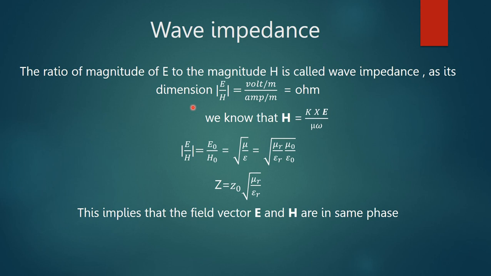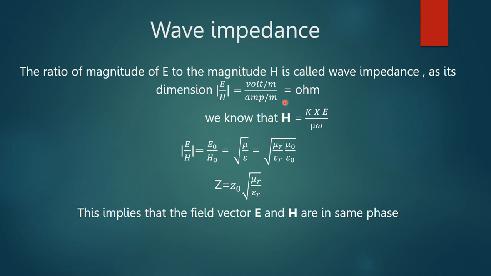Now next we understand what is wave impedance. The ratio of the magnitude of E to the magnitude of H is called wave impedance, because if we take the ratio of E to H, E has the dimension of volt per meter and magnetic field ampere per meter, hence this is equal to ohm. Thus this is the unit of impedance. That's why the ratio of E by H is called the wave impedance.